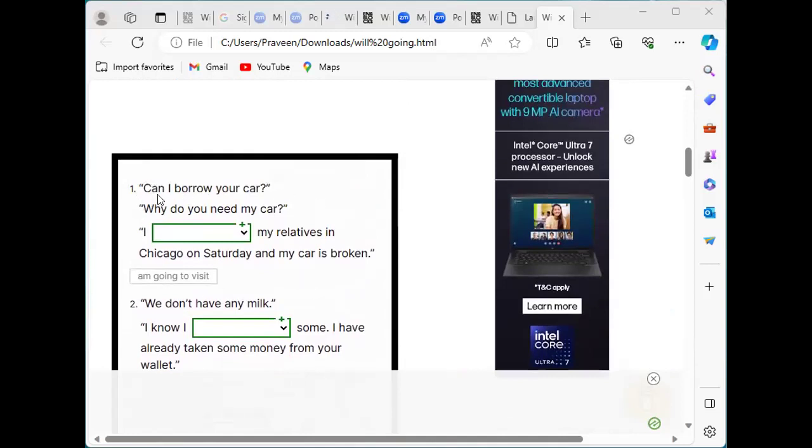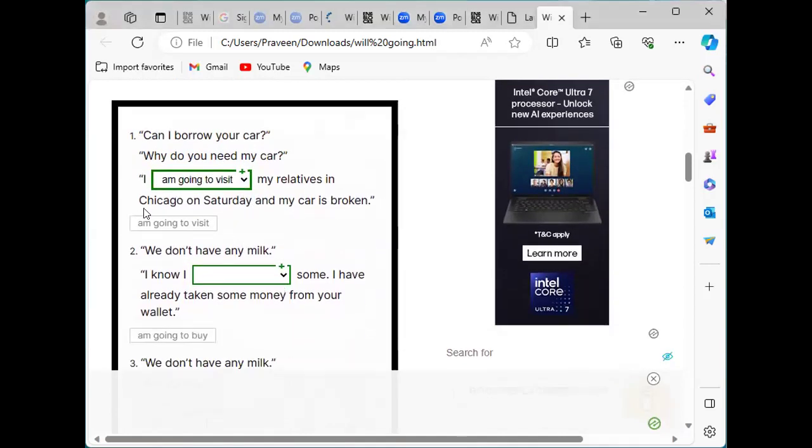First one: Can I borrow your car? Why do you need my car? This person wanted to meet their relatives in Chicago on Saturday, and his car has broken down. So he needs his friend's help. He wanted his friend to give his car to him. So here we should choose: I'm going to visit my relatives in Chicago on Saturday. He had already planned to visit their relatives. So that's why he wanted his friend's car. So we have to choose going to.